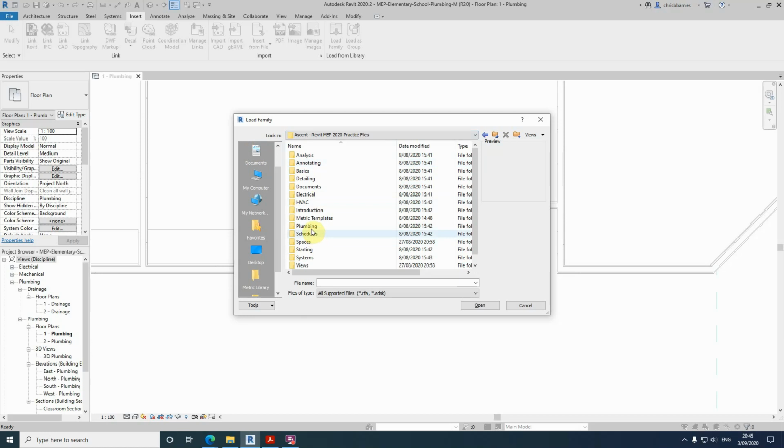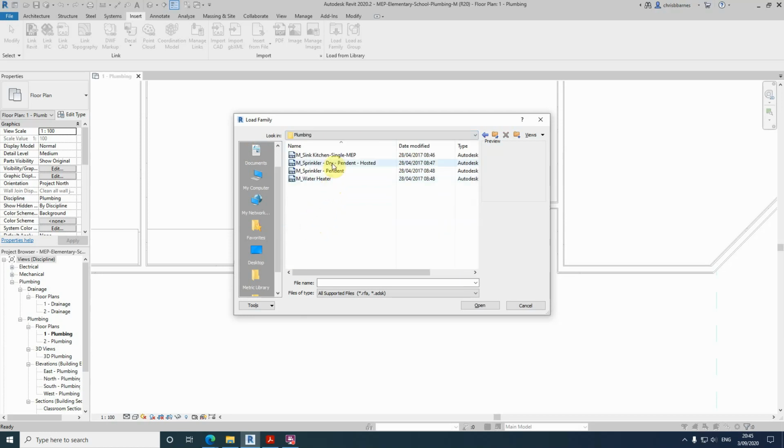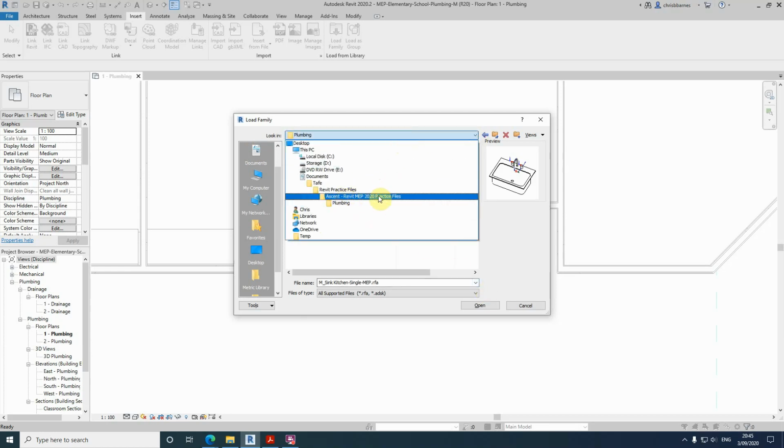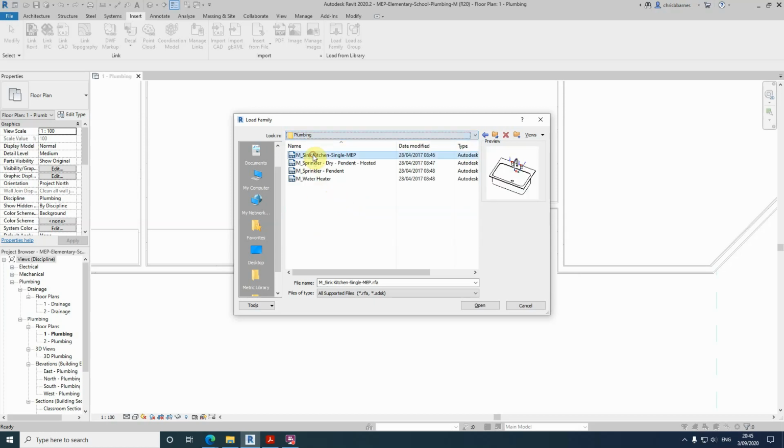We're going to go to the plumbing folder here, and this is the one that we're going to use, M-Sync kitchen single MEP. So in your practice files, plumbing is this one here, and this is the one that we're going to open up. The other place that I was just looking at would be the normal default location for any fixtures that you wish to load in.